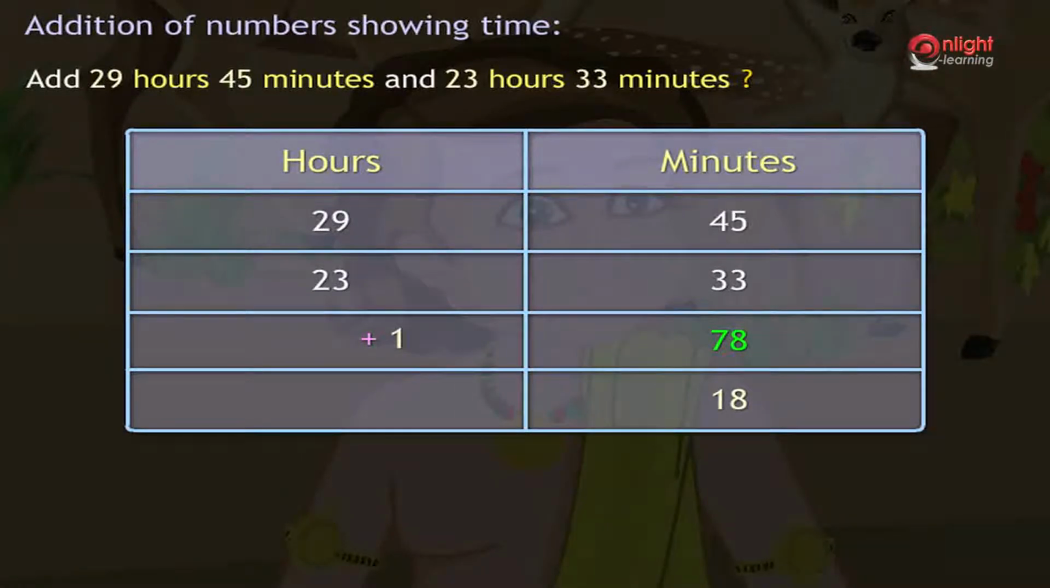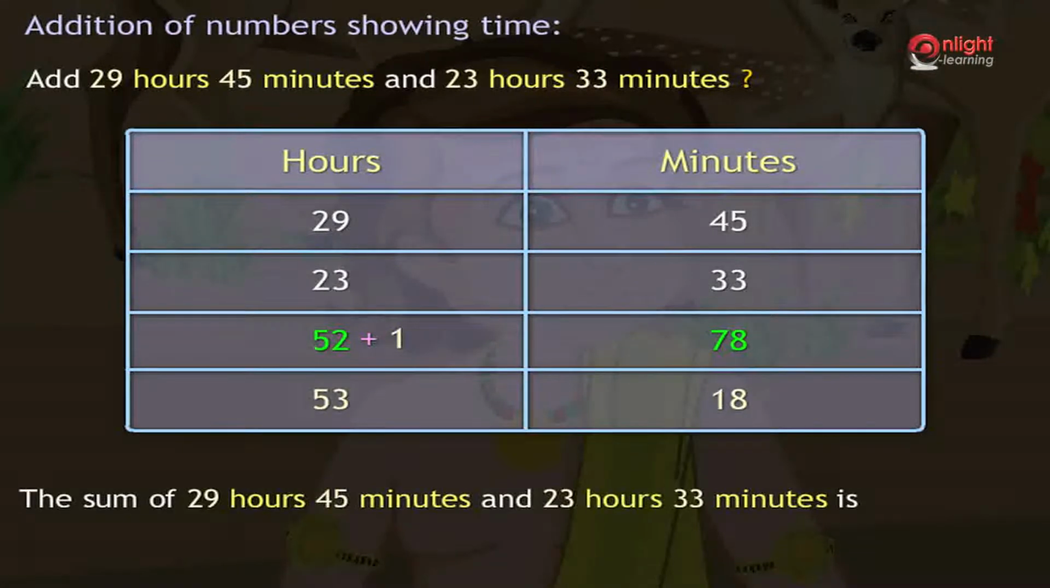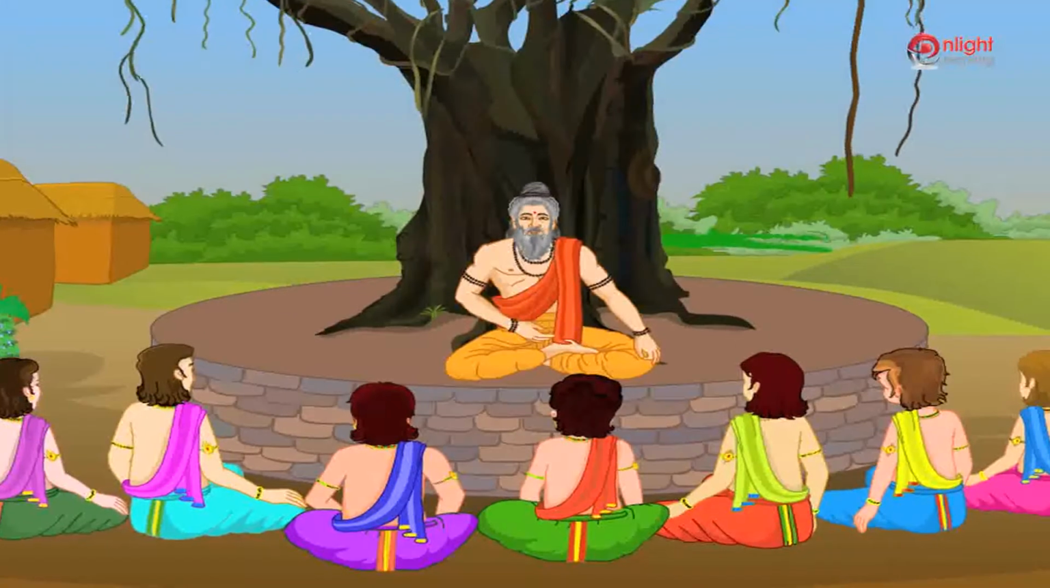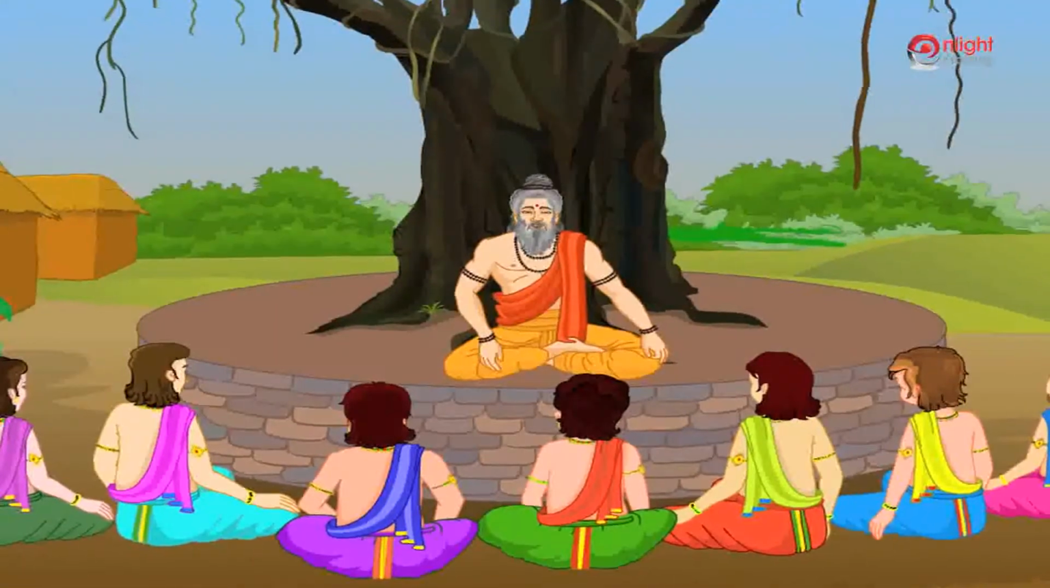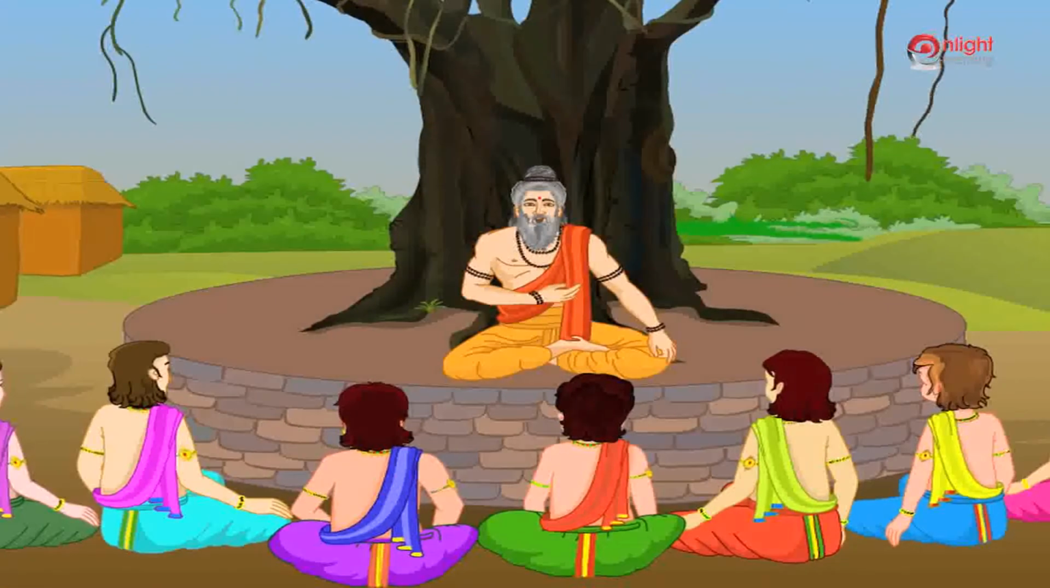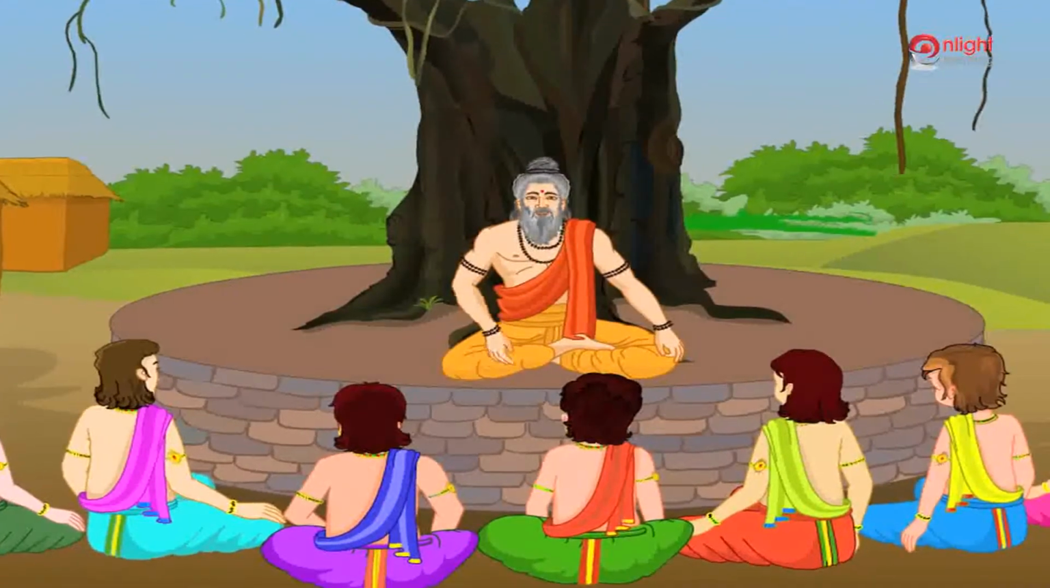Now, adding the hours column, we get 29 plus 23 plus 1, which was carried over from the minutes column, is equal to 53 hours. Hence, 29 hours 45 minutes plus 23 hours 33 minutes is equal to 53 hours 18 minutes. Very good. Since you have learnt how to perform addition on numbers showing time, Dusashan, why don't you try solving